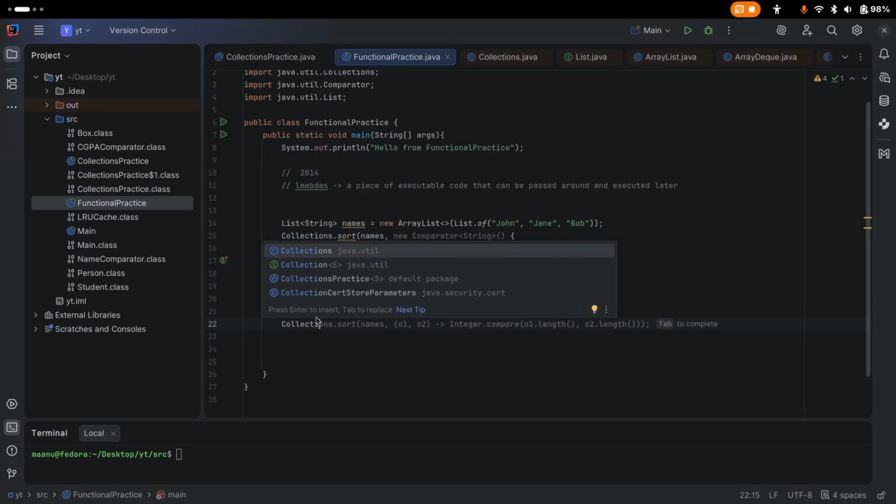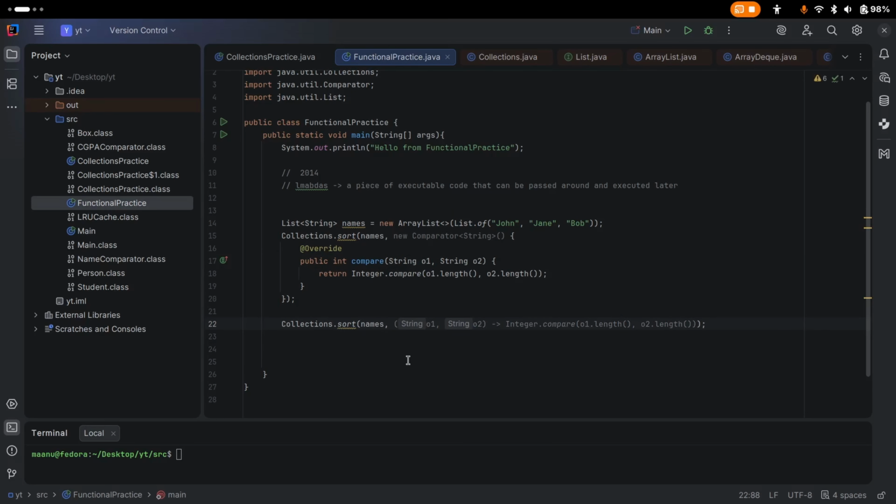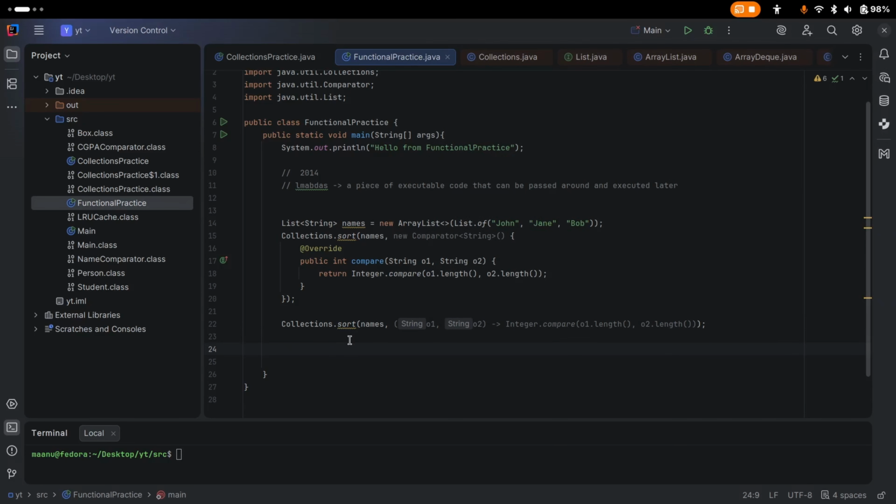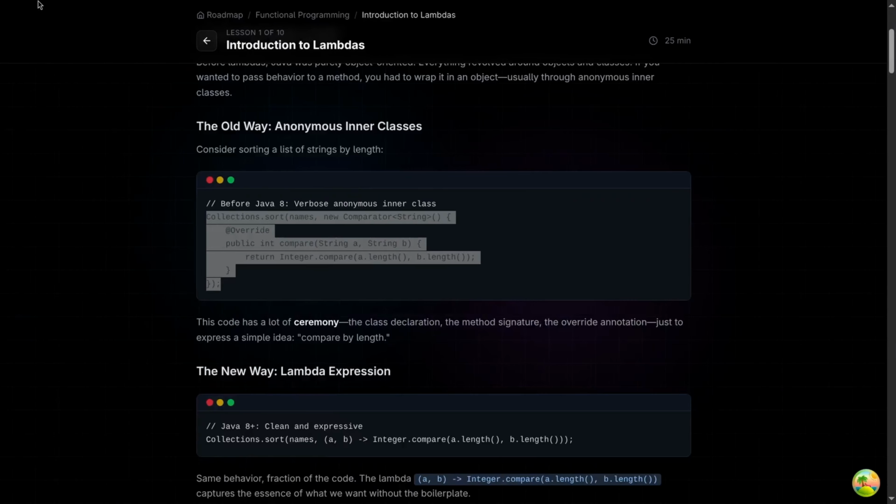So Collections.sort, we are even getting one suggestion. And this one is just lambda, so we can take that. It can be replaced with Comparator.comparingInt. We have seen comparingInt, but here we will discuss lambda. So this is fine. Now let's see.